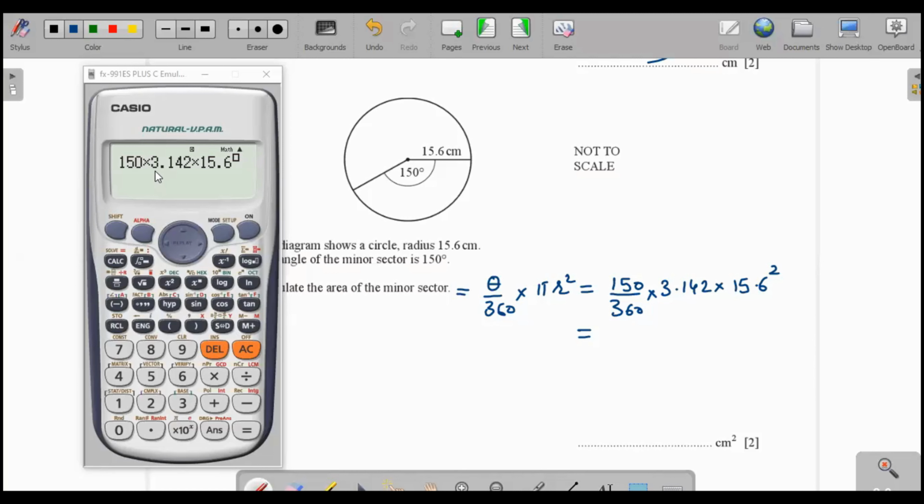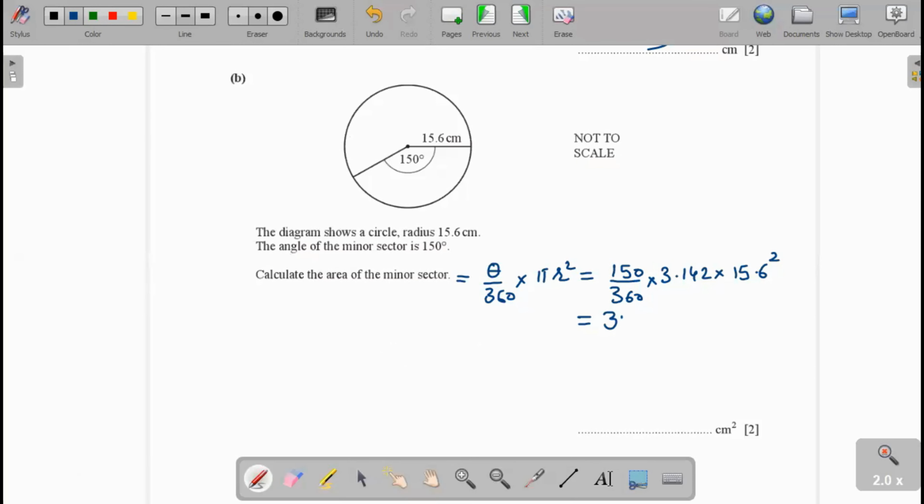Now 150 multiply 3.142 multiply 15.6 squared, now divided by 360 degrees, that value is 318.59.